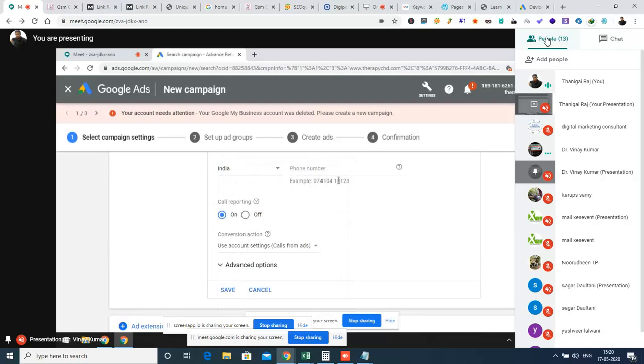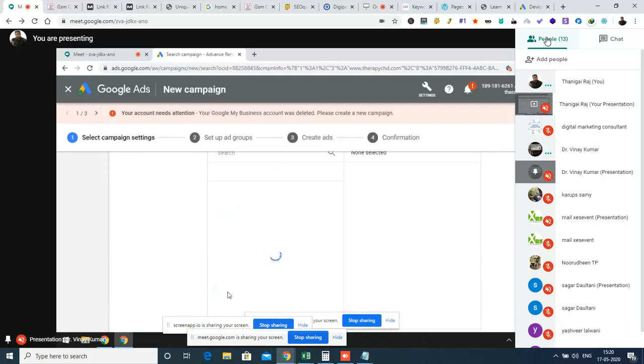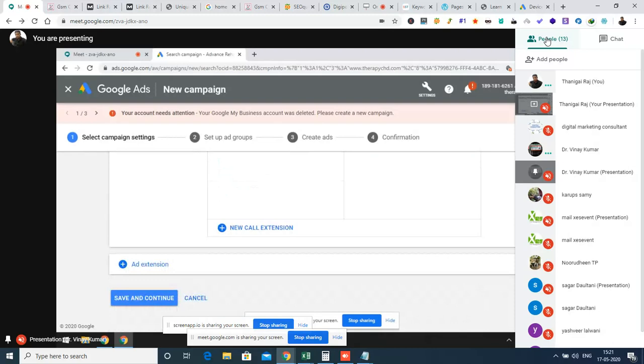Okay, enter your phone number. Perfect. And scroll down and give the save option. Okay, scroll down. Give the save and continue option.